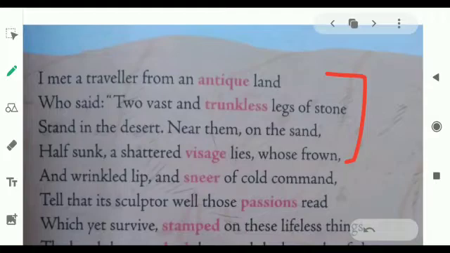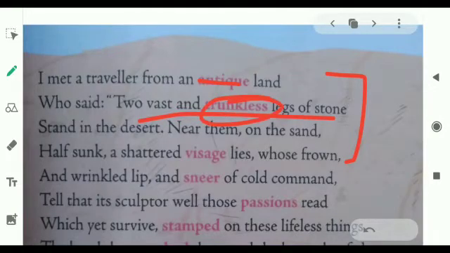Now what is the poet trying to tell? The poet met a traveler who came from a remote land, that is, an ancient land, or I can say antique land, right? He told the poet that he saw the remains of a statue in the desert. Two huge legs made of stone stood, and the remaining, that is, the upper part of the body was missing. Like over here it said, two vast and trunkless legs of stone. Trunkless over here means without a body. Body means the middle portion of the body below the head and above the legs, right? This part of the body was missing.